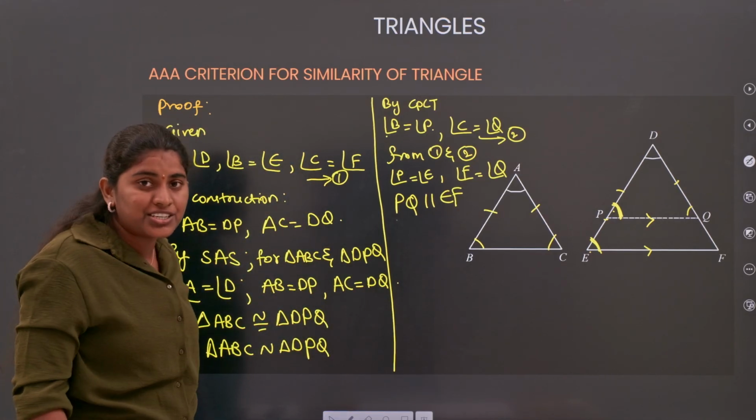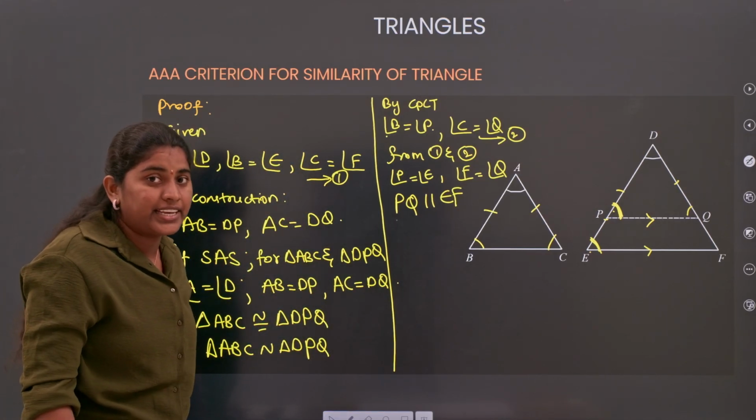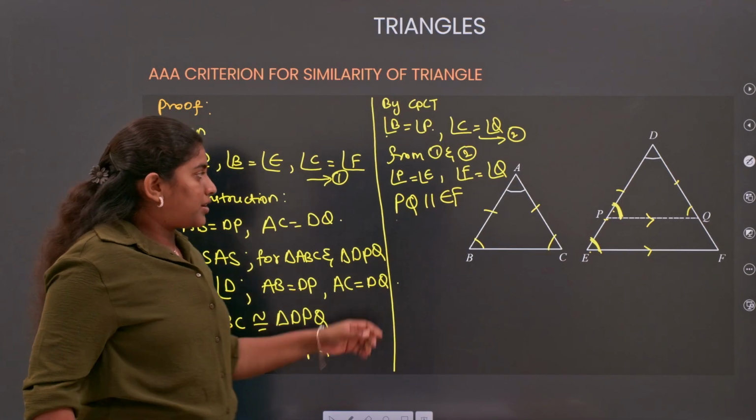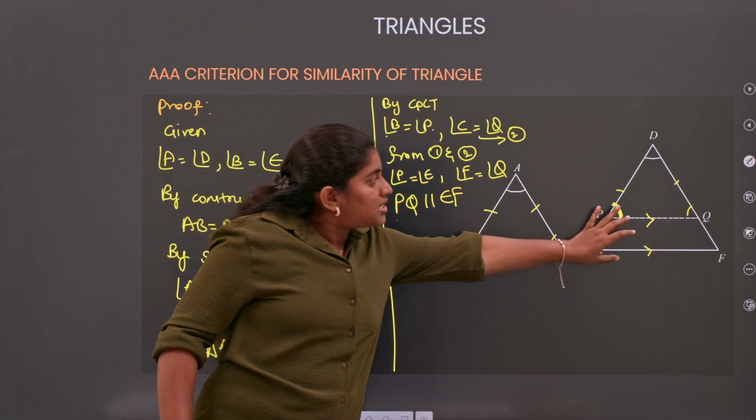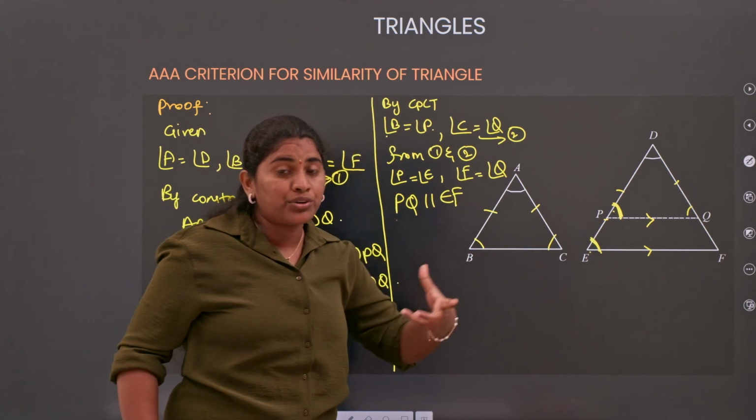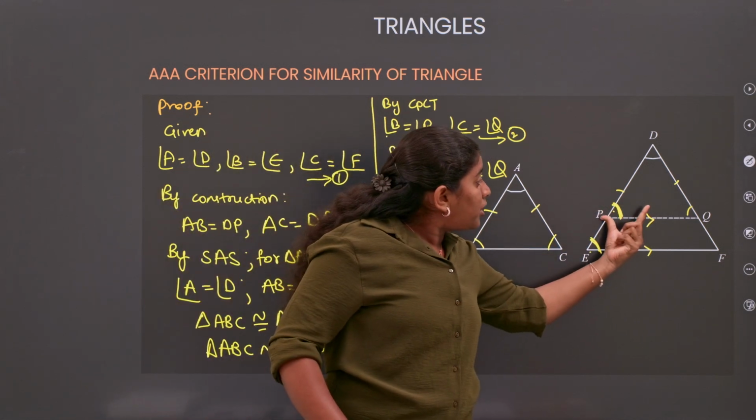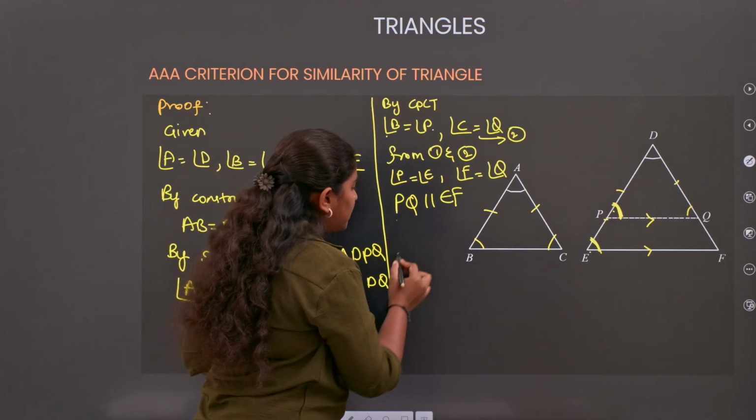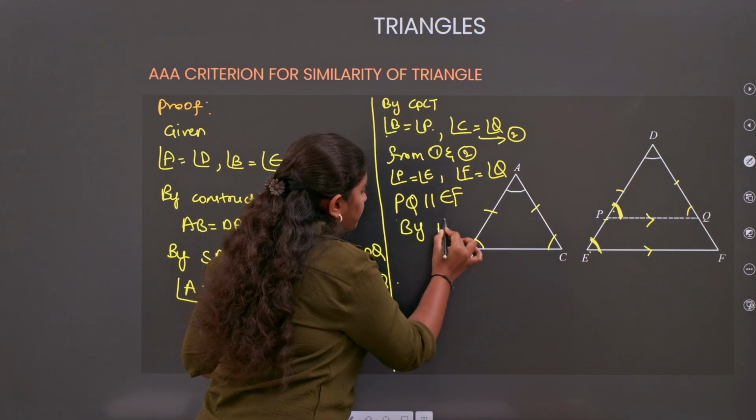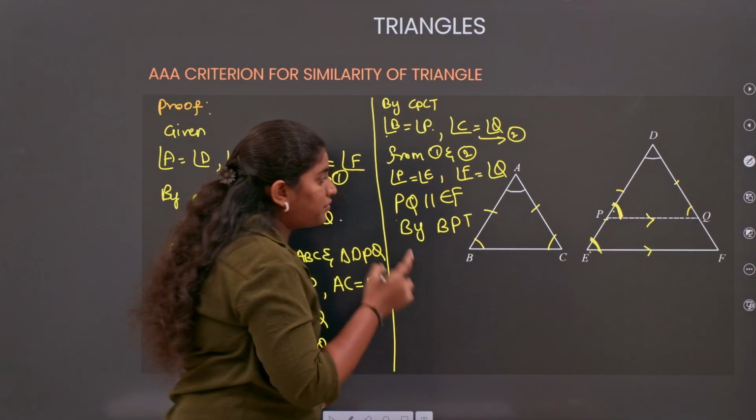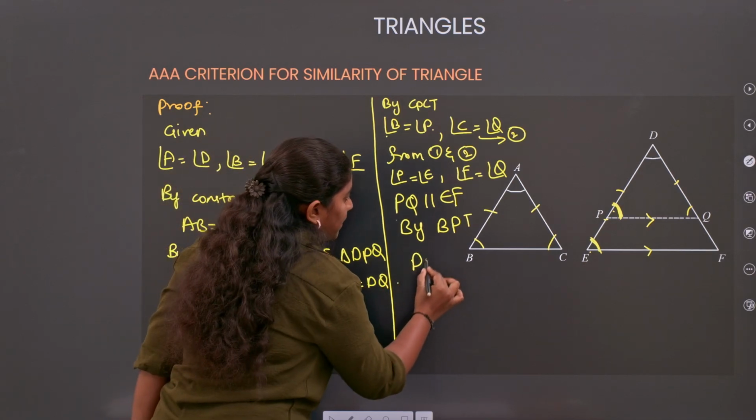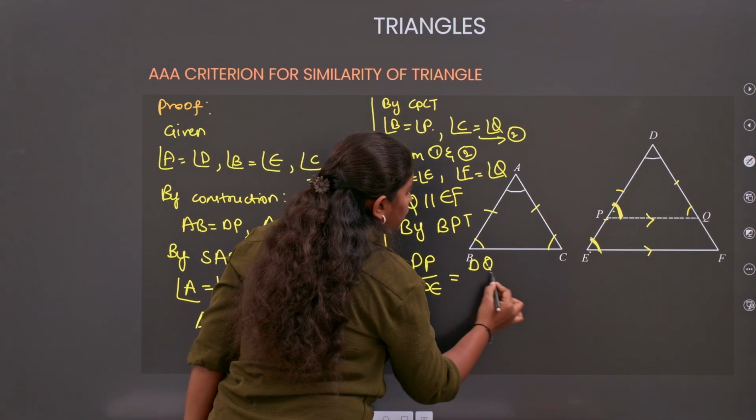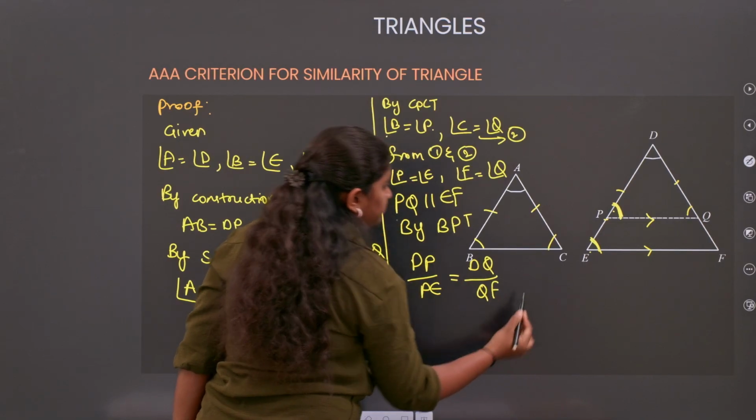Understood about the condition, everyone? Any doubt for anyone? No doubts. Okay. Now look here. As these two are parallel, PQ is parallel to EF, so by BPT, what can we write by BPT? We can write that DP by PE will be equal to DQ by QF.